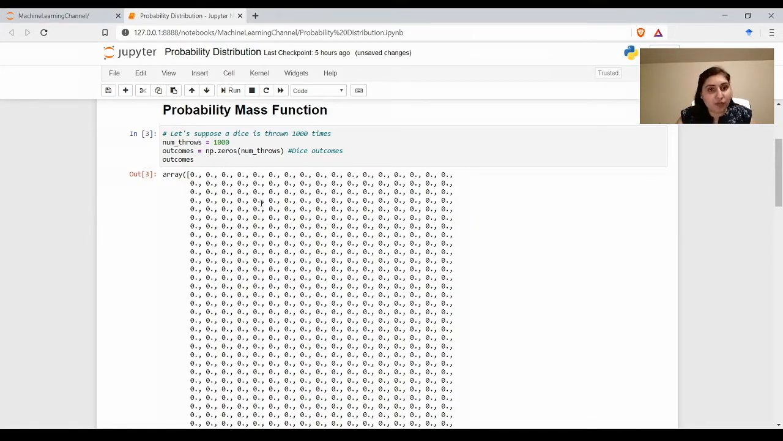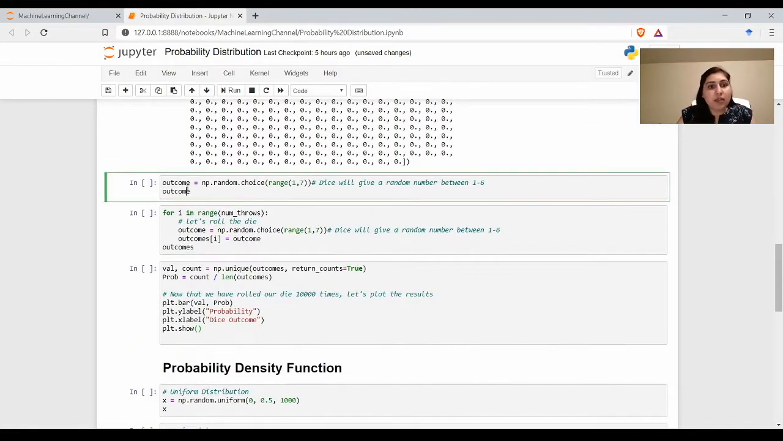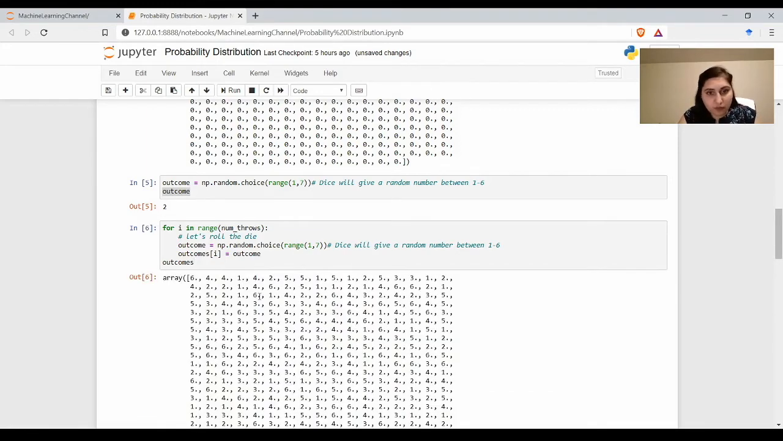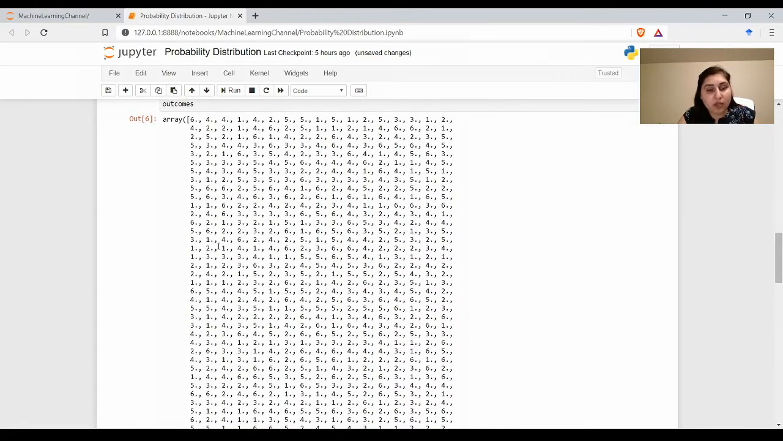Initially I'm saving 0 values for all the possibilities, and then I'll use np.random.choice with range(1,7) because it is going to generate a random number between 1 to 6. Here 1 is inclusive and 7 is exclusive, and if I execute this, it will give me a random number between 1 to 6. Now I'll run a for loop 1000 times to store random values between 1 to 6 at different indices of the variable called outcomes. So here we can see random numbers between 1 to 6.